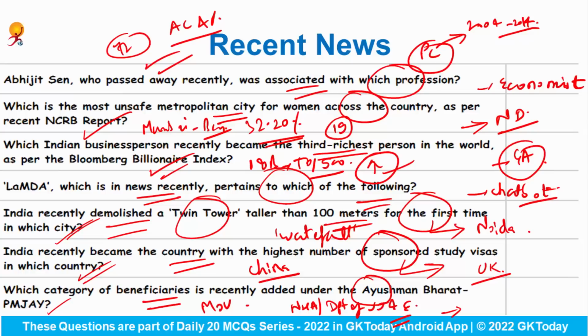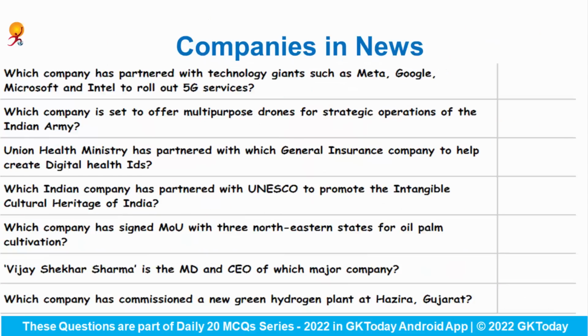And transgender people across the country now will get composite healthcare services under Ayushman Bharat Pradhan Mantri Jan Arogya Yojana. And they need to hold only a transgender certificate that is issued by the National Portal for Transgender Persons. So your correct answer would be transgender persons. Okay. Let's see important companies that were in the news.